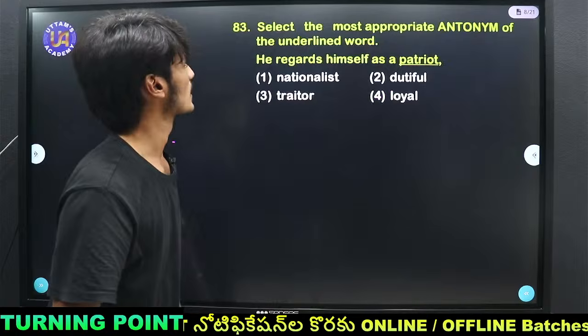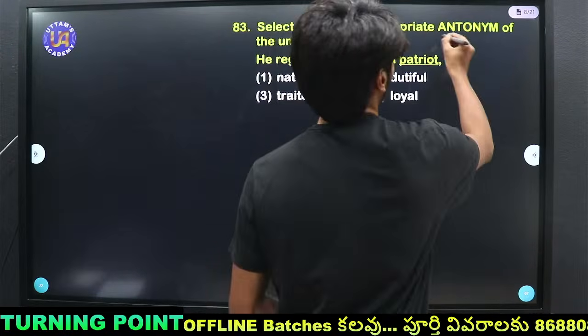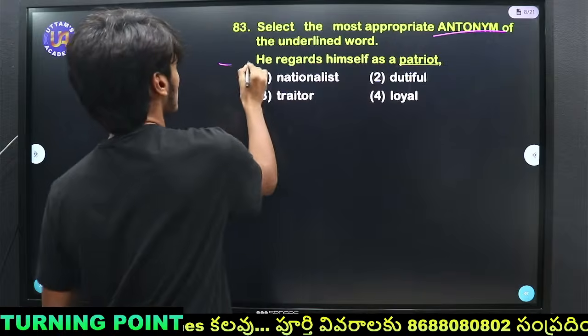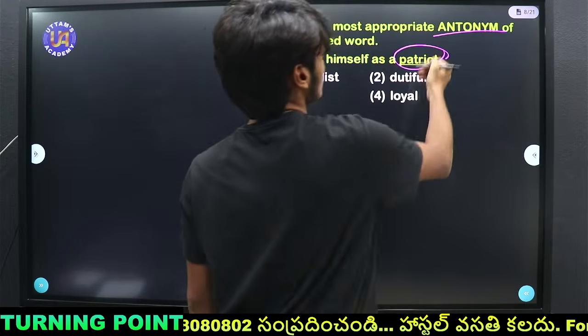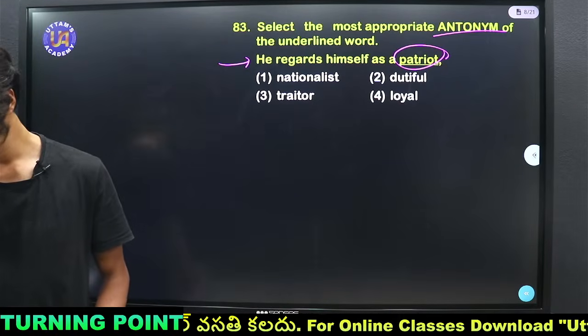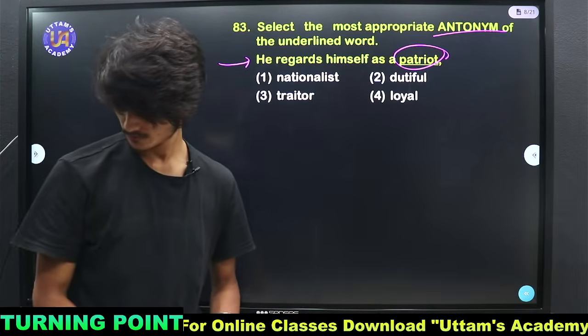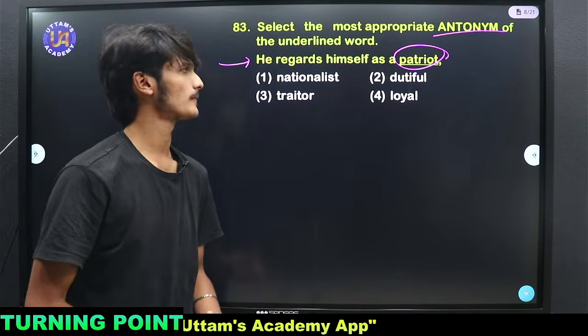Then select the most appropriate antonym of the given word. Antonym in the sense of opposite word, and the sentence is: he regards himself as a patriot. So what is the opposite word of the word patriot? Yes, unlucky says traitor.